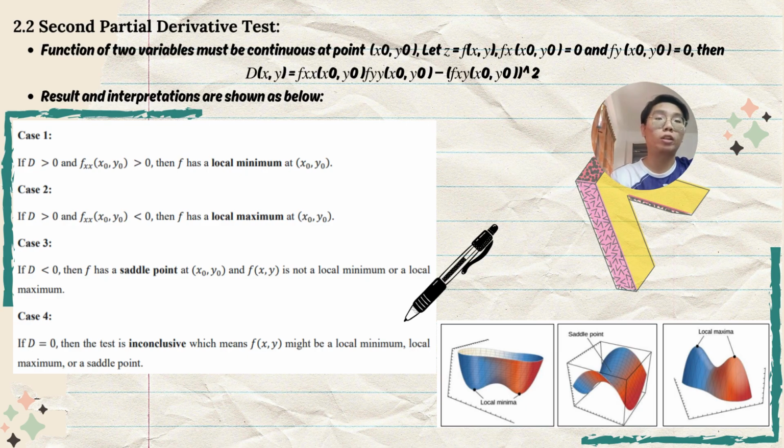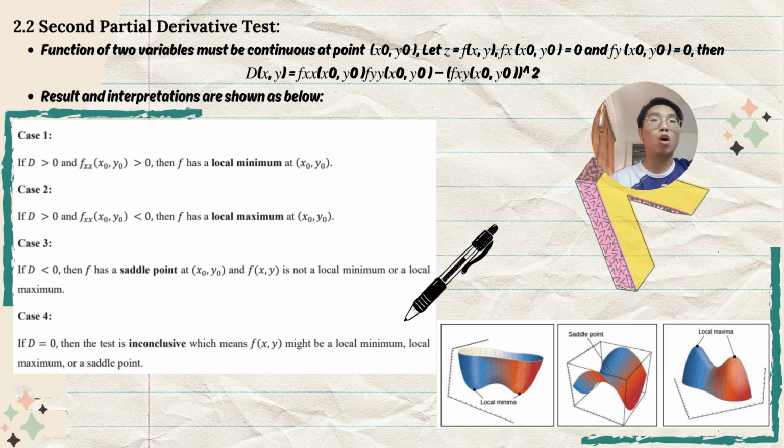For case 1, if D is more than 0 and the second partial derivative of f with respect to x is also more than 0, then we can conclude the function f has a local minimum at the point (x, y). For case 2, if D is more than 0 but the second partial derivative of f with respect to x is less than 0, then we can conclude that the function f has a local maximum at the point (x, y).